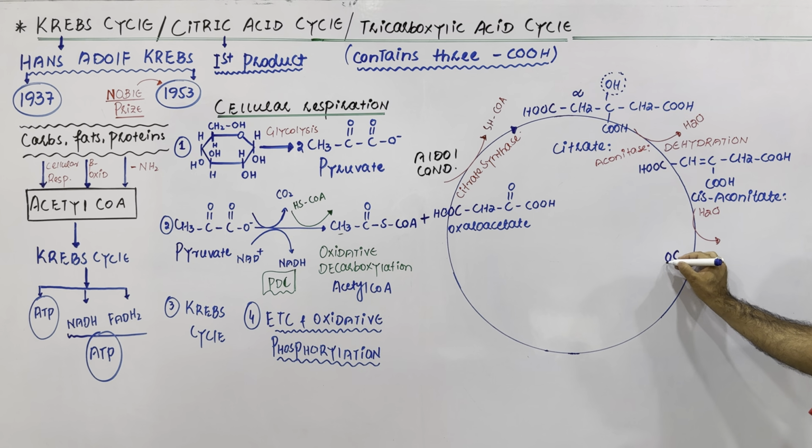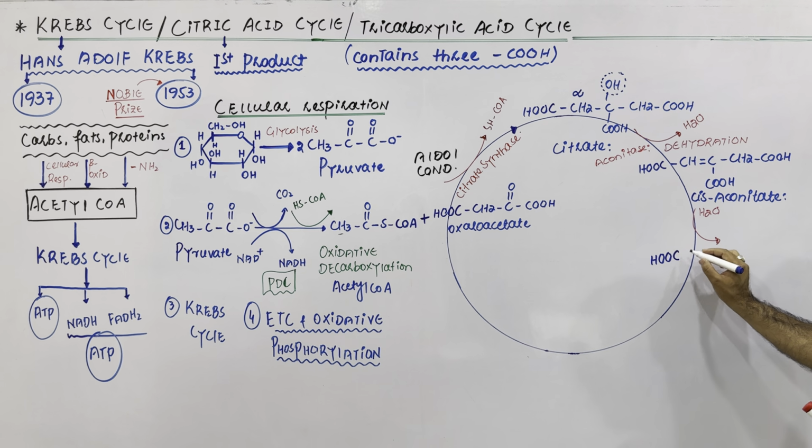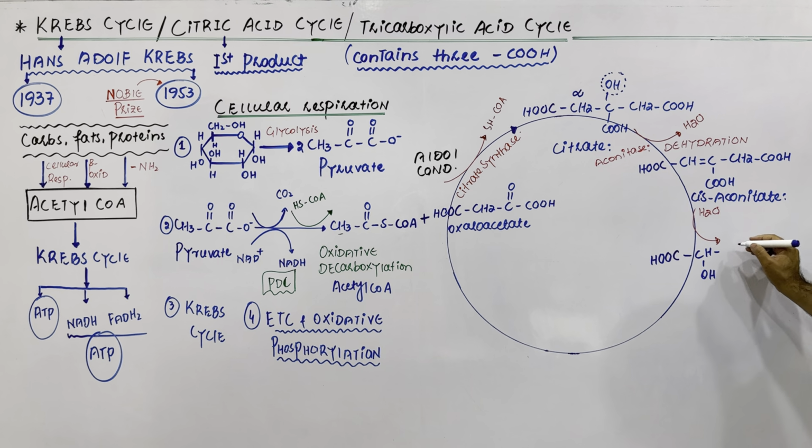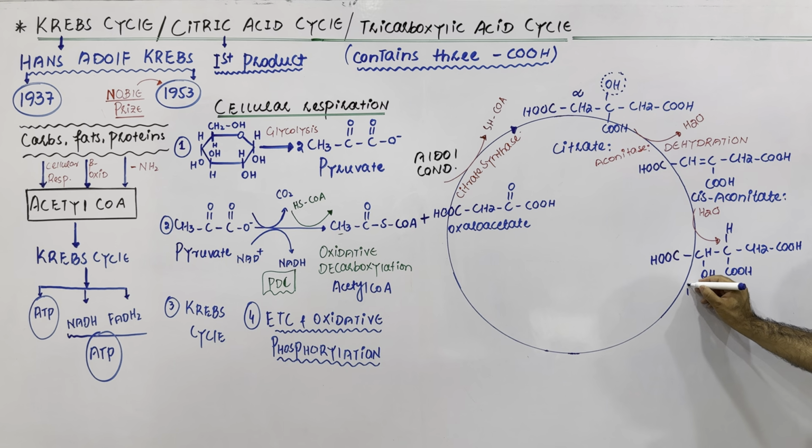And now we will get the isomer of the citric acid, and that is isocitrate.